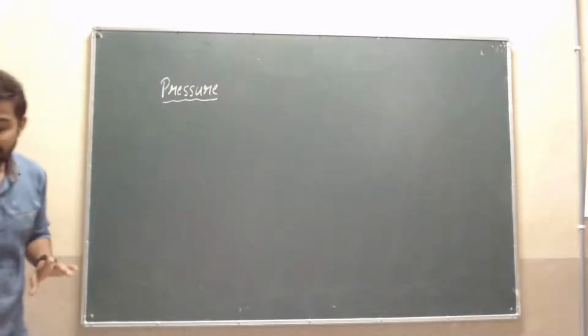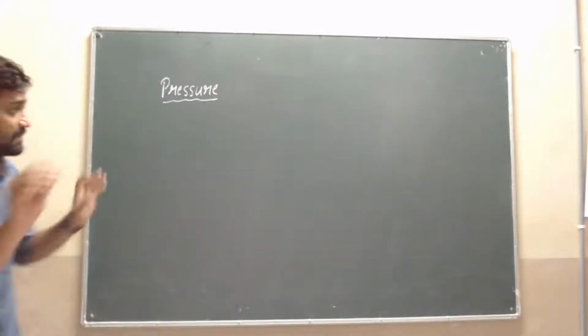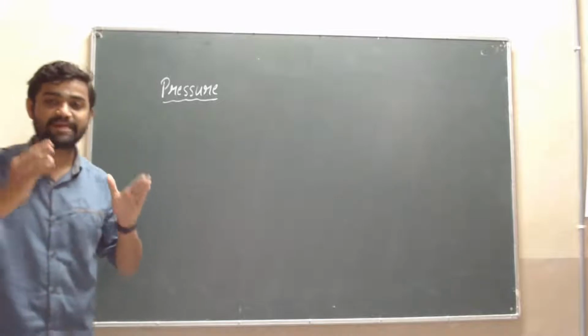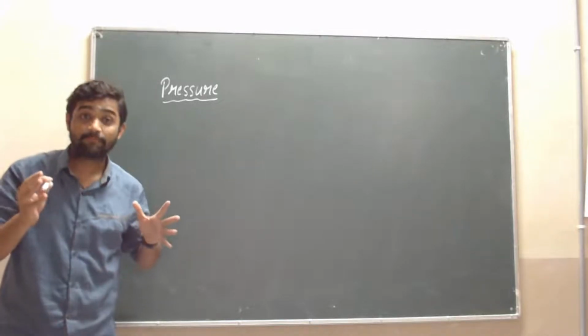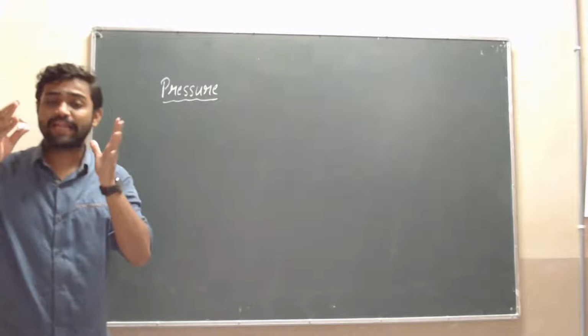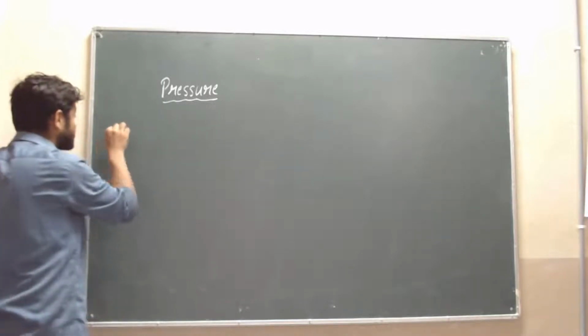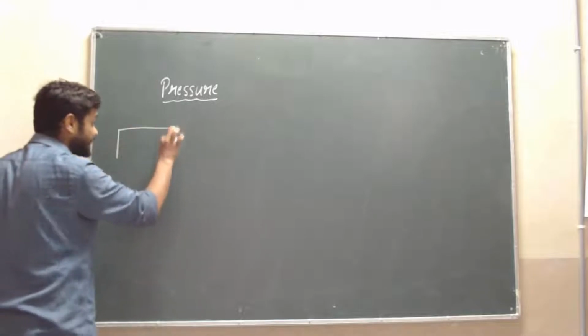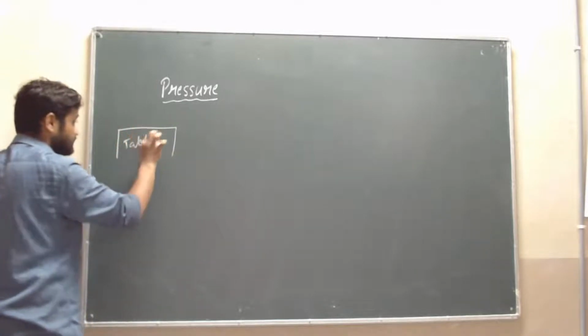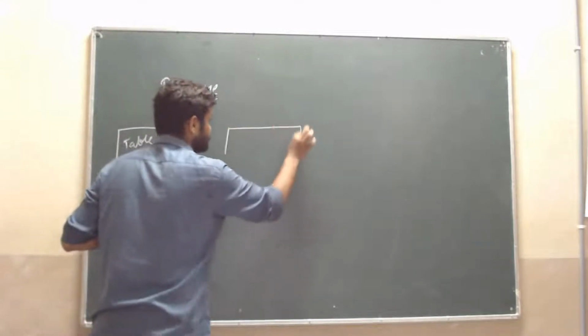So now I will explain some examples. See where we will apply more pressure and where we will apply less pressure. Let's see. I will give you one example: this is a table. This is also a table.